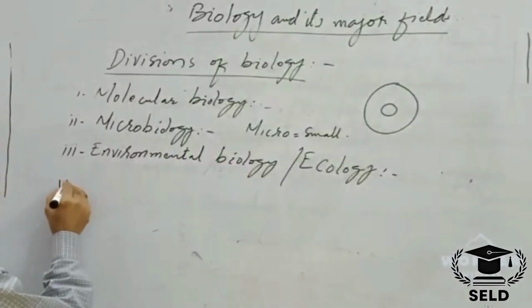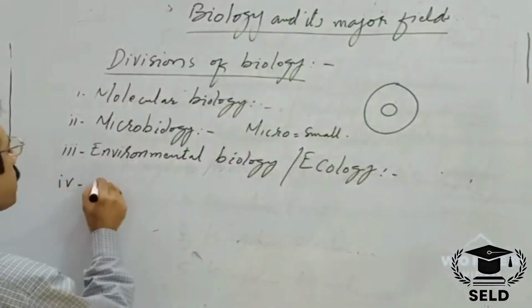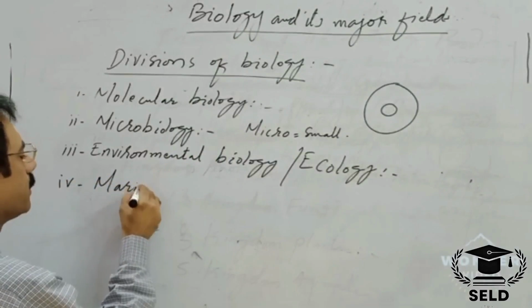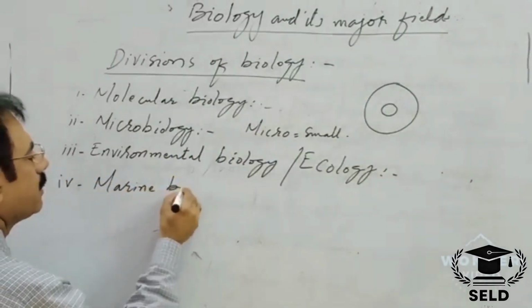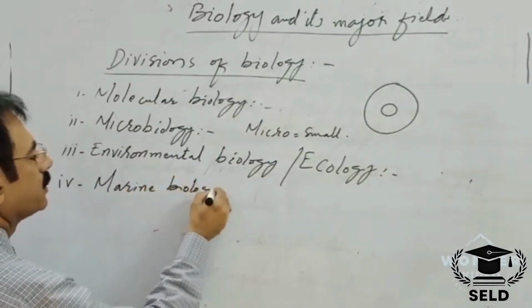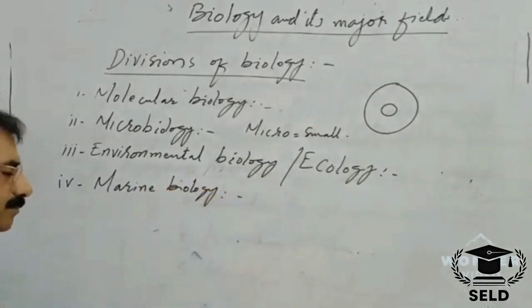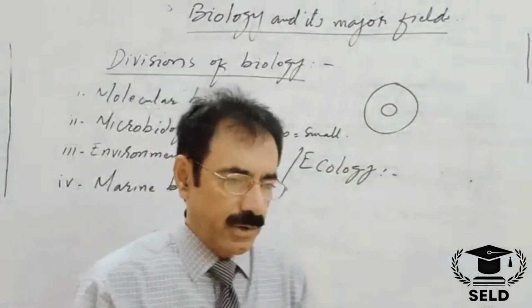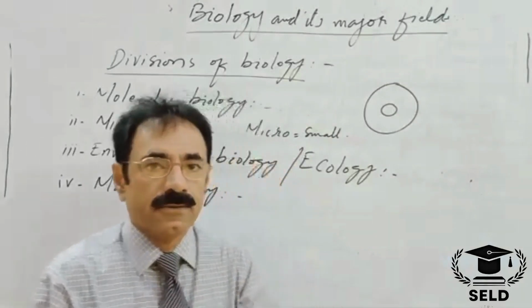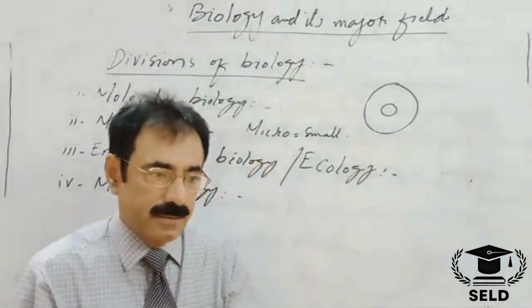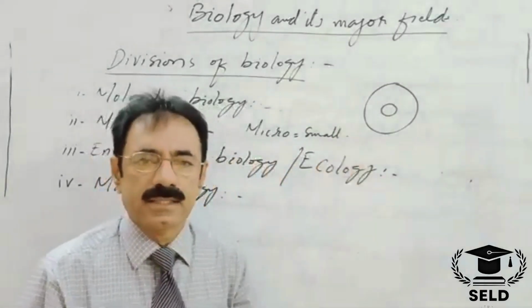Number 4 is marine biology. Marine biology is the branch of biology that deals with the study of those animals and plants which live in the seawater.